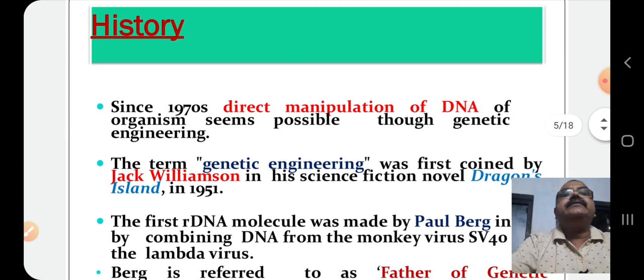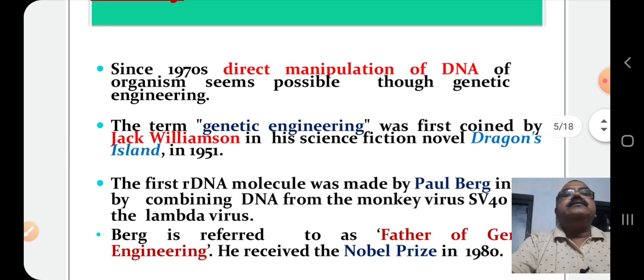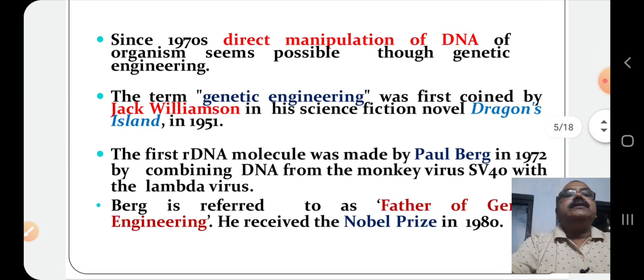Let us go to the history. Since 1917, direct manipulation of DNA of organisms seems possible through genetic engineering. The term genetic engineering was introduced by Jack Williamson in his science fiction novel Dragon's Island in 1951.